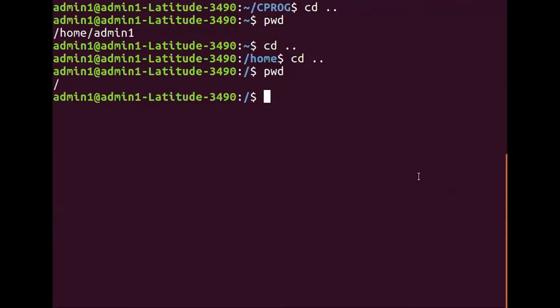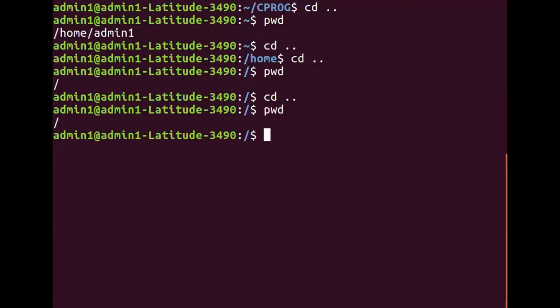The root directory does not have any parent because it is at the highest level, and cd space 2 dots will always go to the parent directory. Hence, if you give cd space 2 dots, it just gives you the dollar prompt. It won't give you anything else. As a programmer, you should know when to use cd space 2 dots.